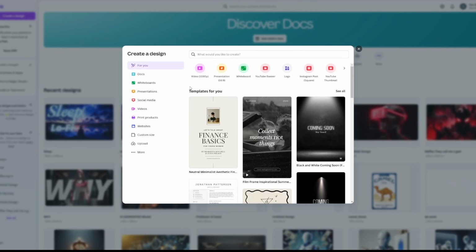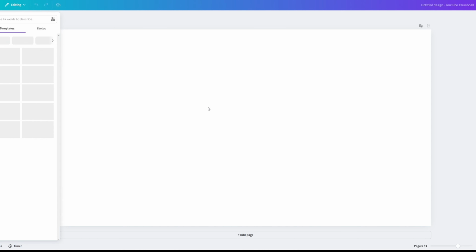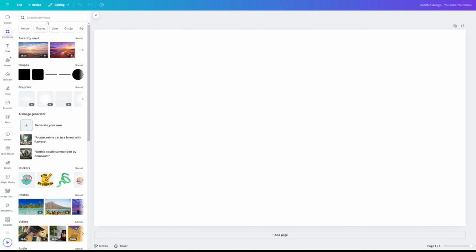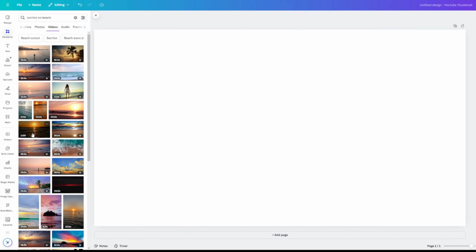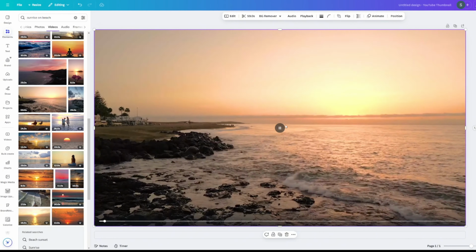Come over to Canva and choose Create a Design. Then choose the YouTube thumbnail template. Find the Elements tab and click it. Then search for an ambient background like a sunrise on the beach. Then find a video you like and make it the background.